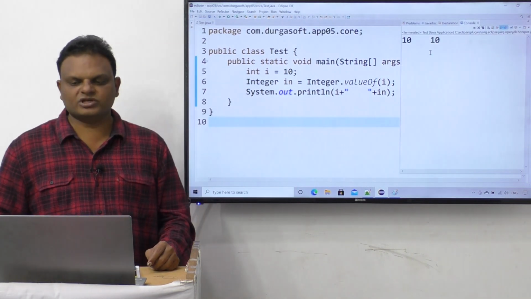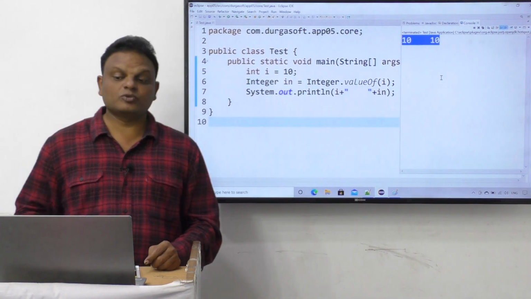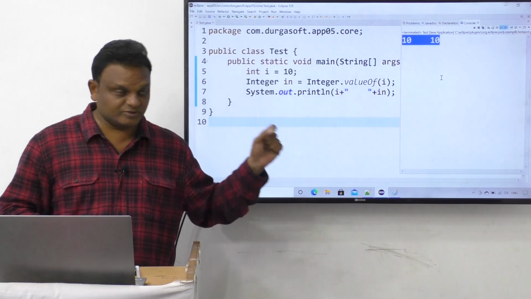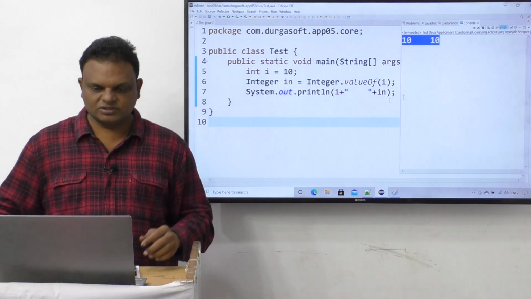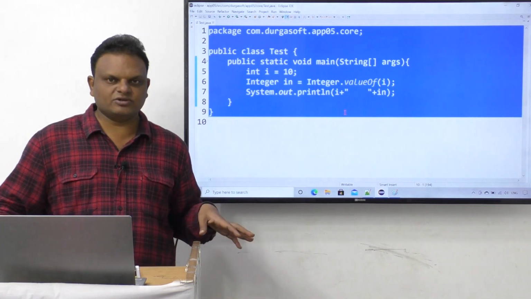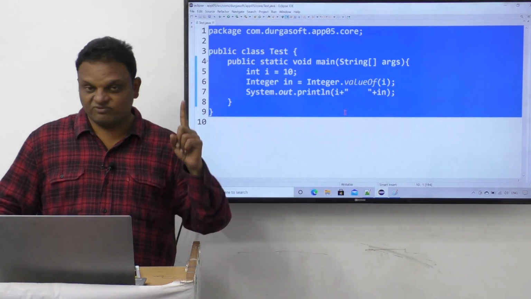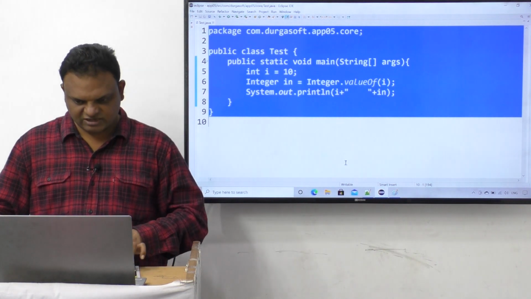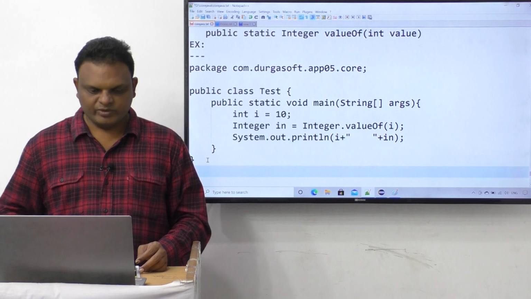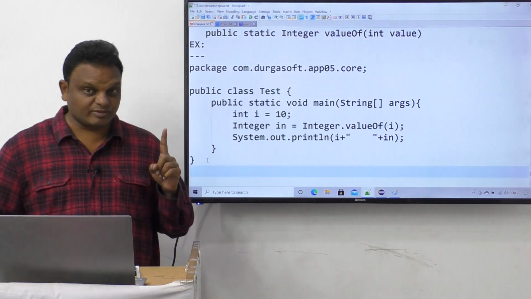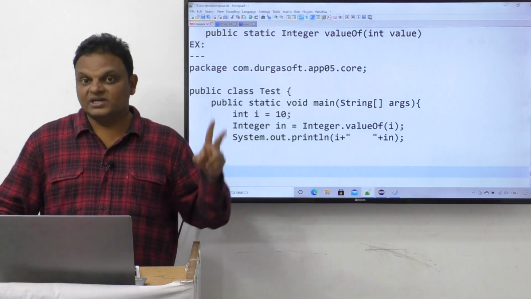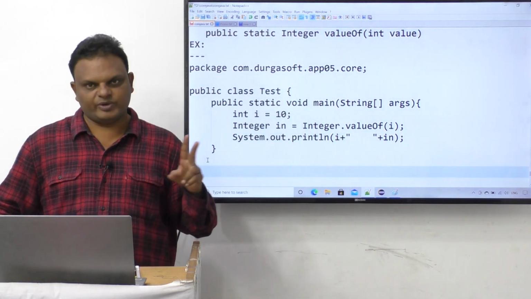What exactly is the output here? We are getting 10 space 10. So this is an example for converting data from primitive type to object type by using the static valueOf method. This is the second approach. The first approach is by using the parameterized constructor, and the second approach is by using the static valueOf method.